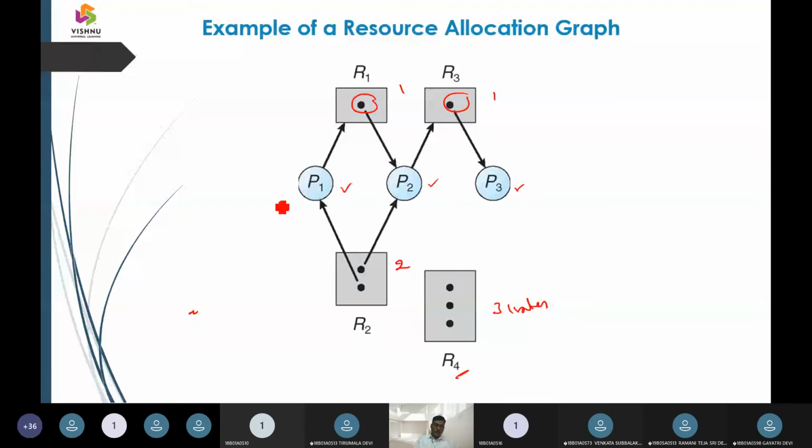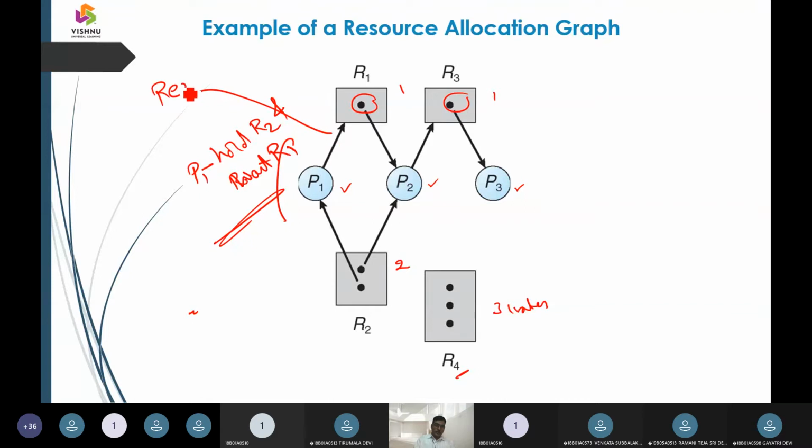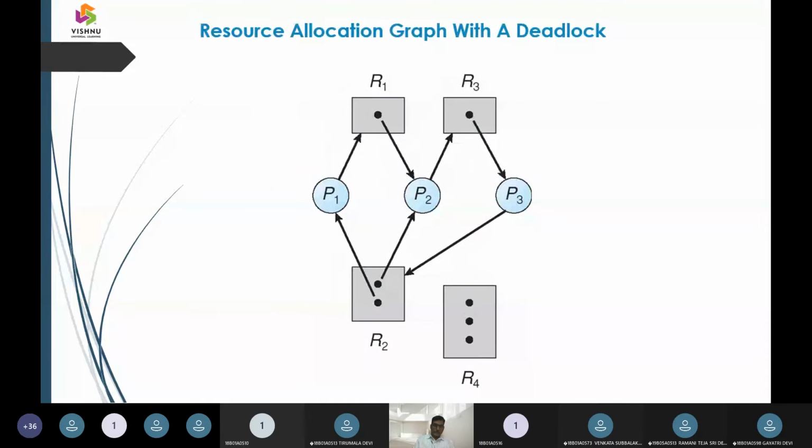Now what is this scenario you can see? Process P1 is going to hold R2 and is requesting, holding and waiting for R1. That is what we can say. And this one edge, we call a requesting edge. And this one, we call an assignment edge. One we call an assignment edge, another we call a requesting edge. That is how we can say.